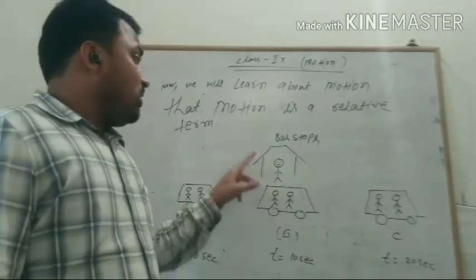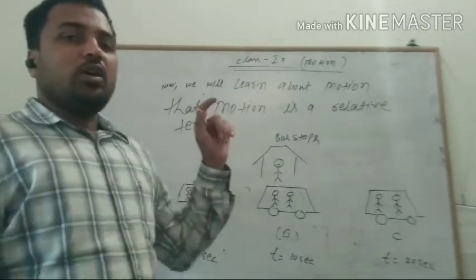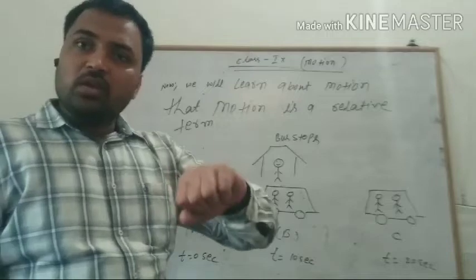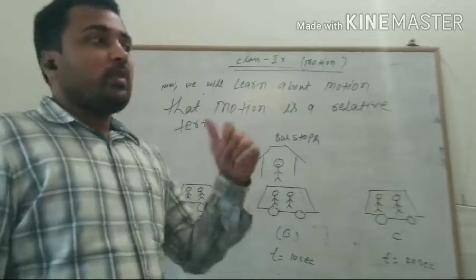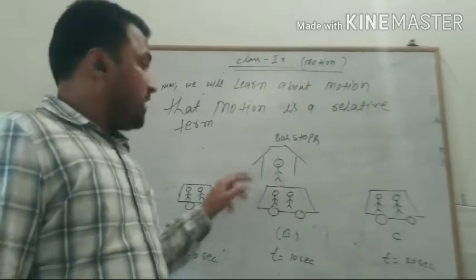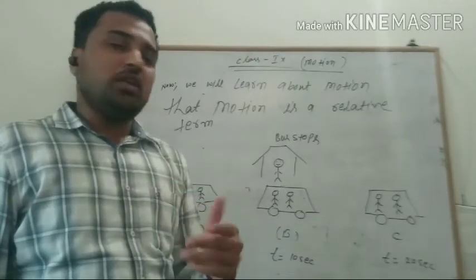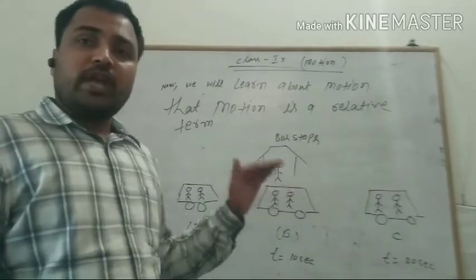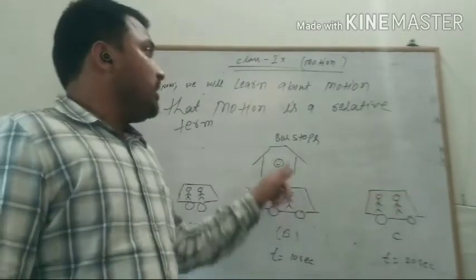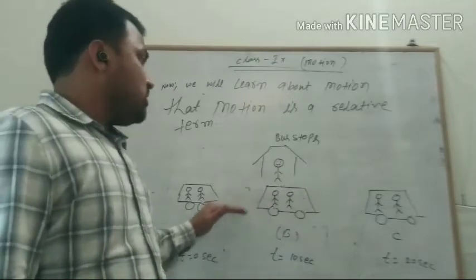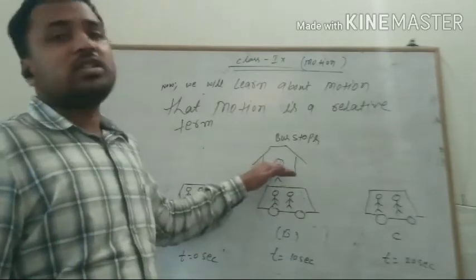So in this way, if they are not considering time, they are not considering the change in position with relation to time, but they are still able to say that this bus is in motion. How are they able to say that this bus is in motion? Basically this bus is changing its position, and it is changing its position compared to this static frame of reference.